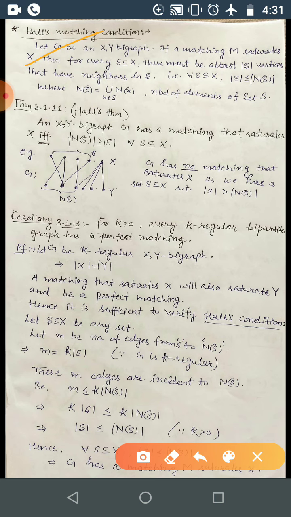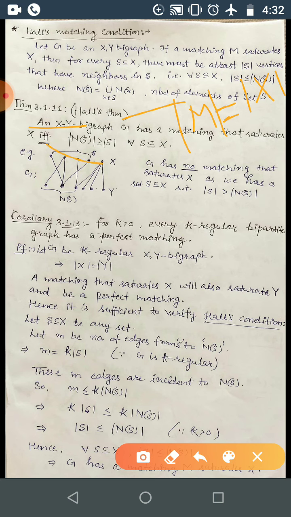Now you can consider Hall's theorem. The proof is not there in your lesson plan, so I will not be doing that. Here in an XY bigraph, if a matching saturates X, and this condition is happening, then you can say there exists a matching, that is an if and only if condition. Hall's theorem says that in an XY bigraph G has a matching that saturates X, meaning it has a matching with cardinality |X|,